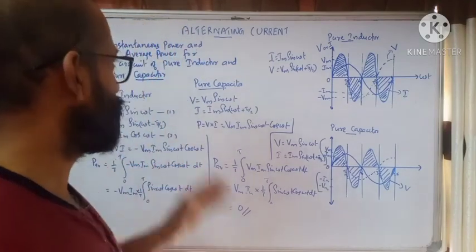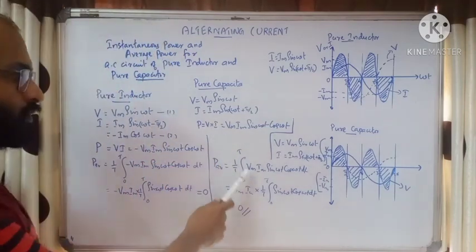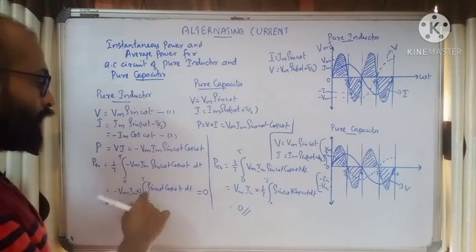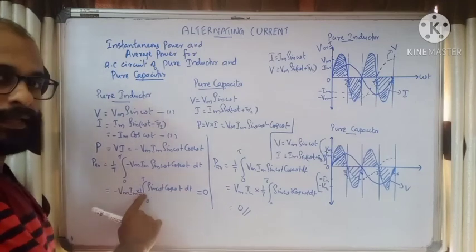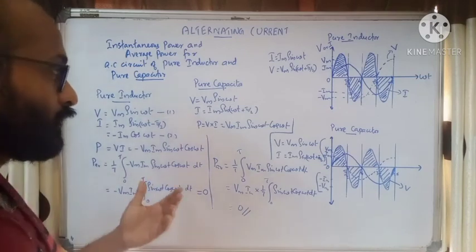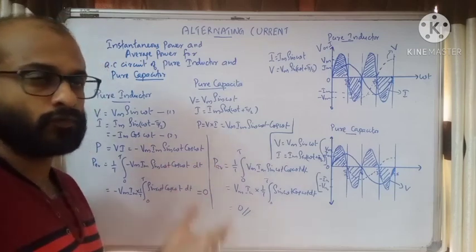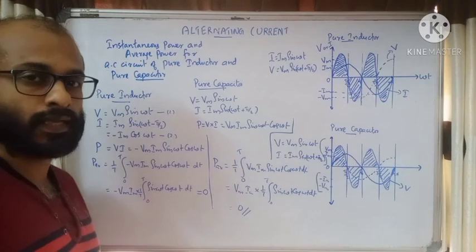Okay, I hope that you have understood. We have an equation for instantaneous power as well as average power. We have seen that the integral average value of sin omega t cos omega t dt, 1 by T integral 0 to T sin omega t cos omega t dt, will be 0. That we have seen even in the introduction class of alternating current. That's why in both cases the average power is 0.